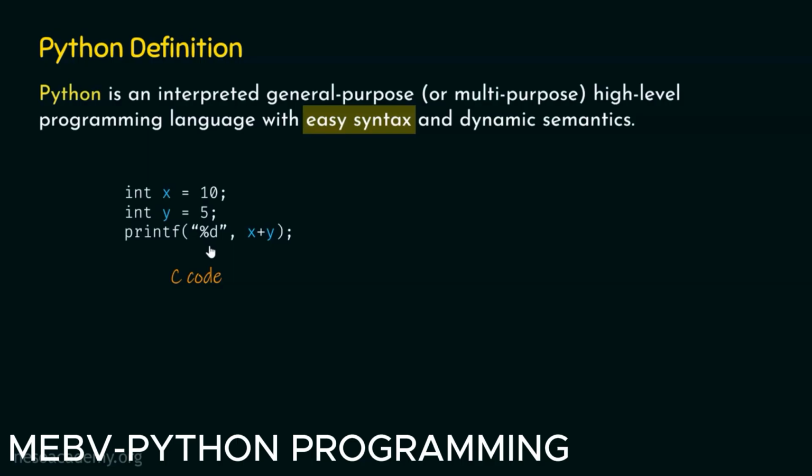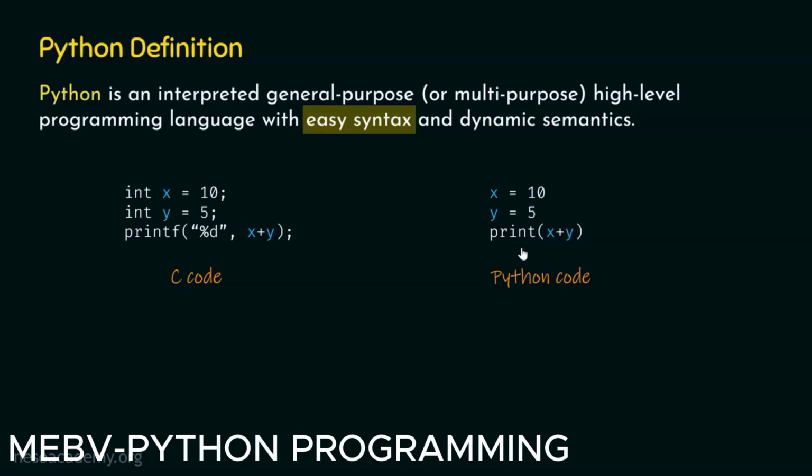Now we will consider this equivalent Python code. Here we have x equal to 10, y equal to 5. Then we have a print function to print the value of x plus y on the screen. We know that x is 10 and y is 5, therefore 10 plus 5 or 15 will get printed on the screen. You can observe that this code is very easy to understand. This code has very easy syntax.